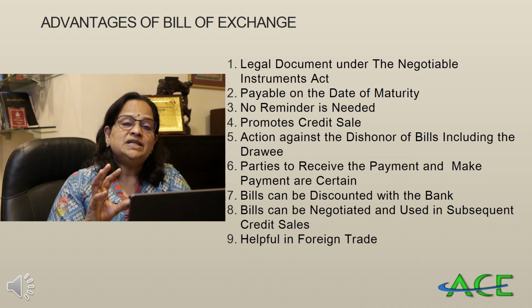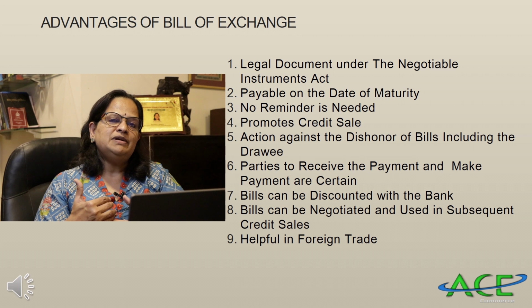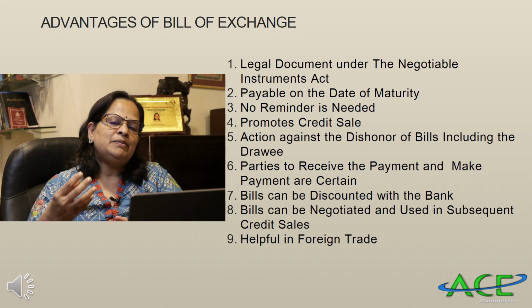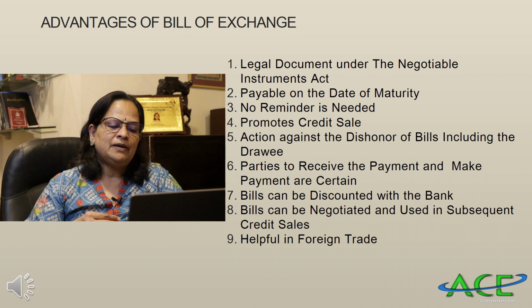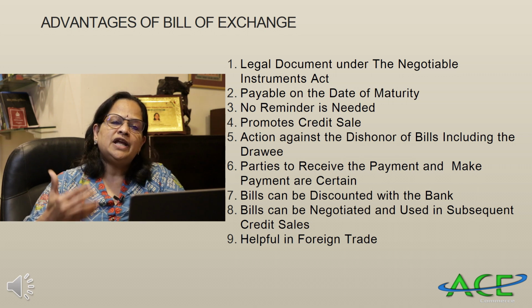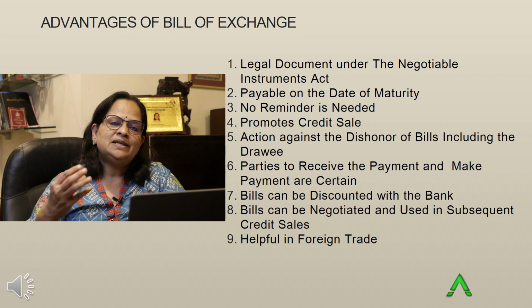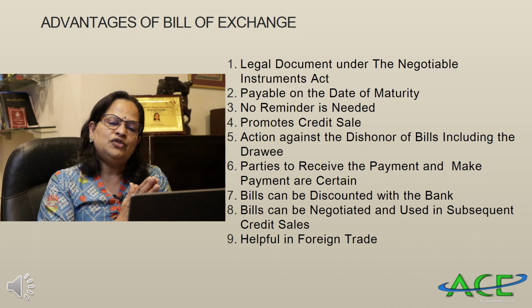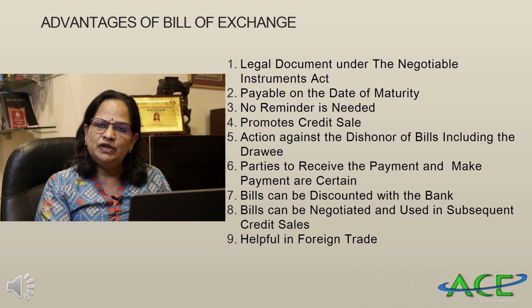Next is bills can be discounted with the bank. If you get a bill, you don't have to wait for the date of maturity. If you are ready to accept a rebate, you can discount the bill with the bank. Now bills can be negotiated and used in subsequent credit sales. These are negotiable instruments. You don't have to wait till maturity. One option, if you are in need of money, you can discount it with the bank.